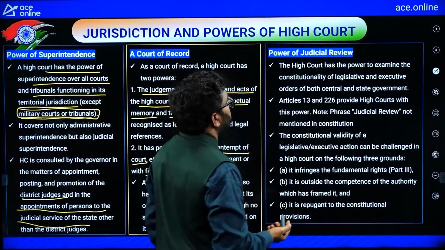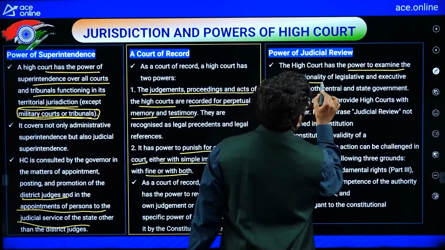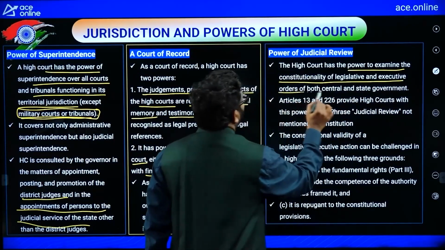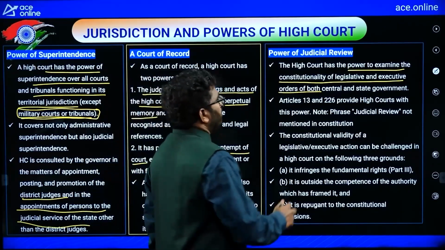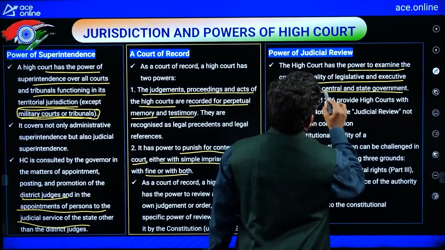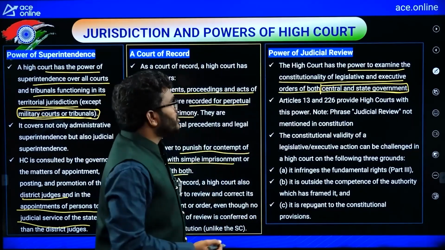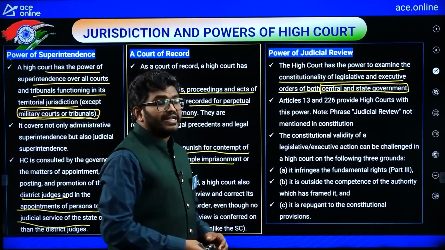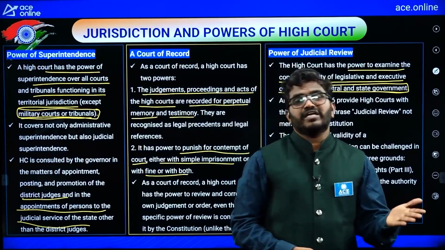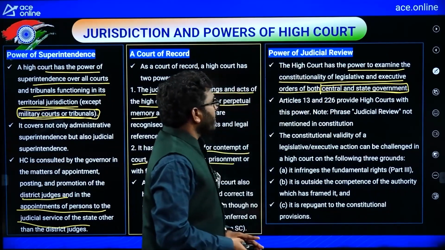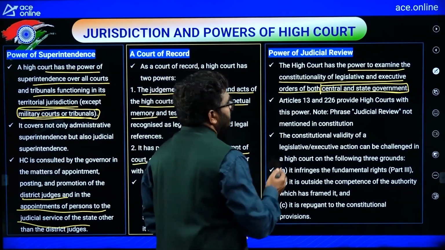The High Court can examine the constitutionality of legal and executive orders of both central and state governments, not only the concerned state. Articles 13 and 226 provide the High Court this power.